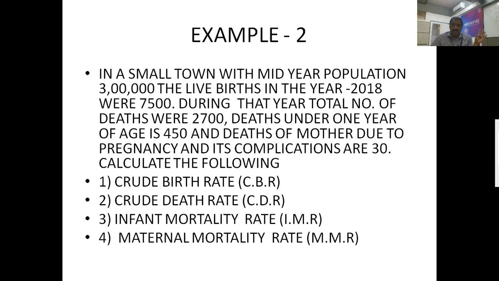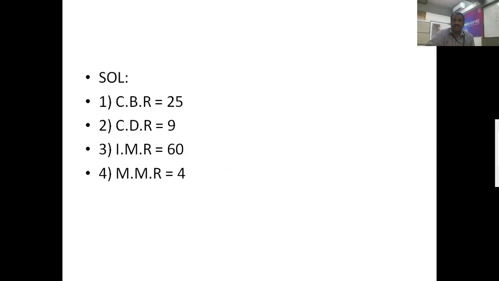Find out the crude birth rate, crude death rate, infant mortality rate, maternal mortality rate. Can you do it? Please try to find out in the same way. First write down the formula, then substitute the values and find out. Can you do it? Thank you very much. And the next one, so you had it out, what are the answers?